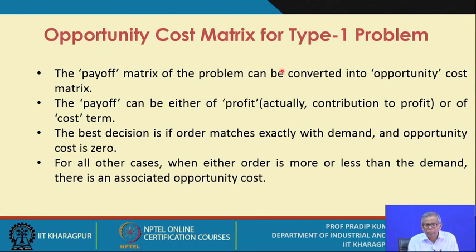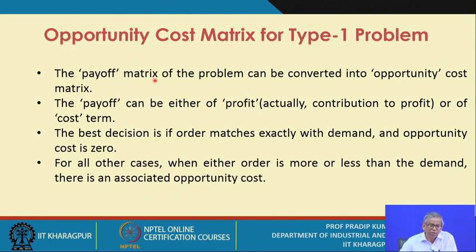Now let us first take the type 1 problem. That means type 1 problem means variable demand and constant lead time. Okay, and we will discuss the opportunity cost matrix concept for the type 1 problem. Now the payoff matrix of the problem can be converted into the opportunity cost matrix. So given a type 1 problem, what you need to do, first you construct the payoff matrix.